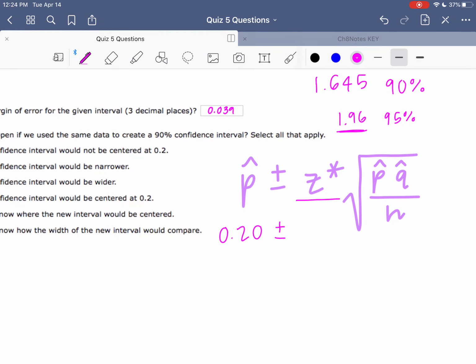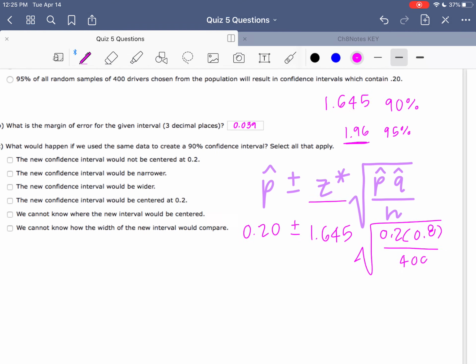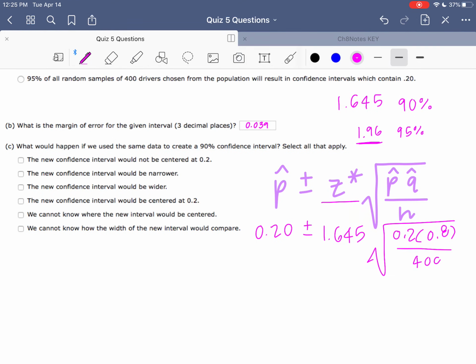So here, this would be 1.645. And then our standard error is the same because we're still using that same p-hat. So 0.2 times 0.8 divided by our sample size of 400. Now, you don't actually have to calculate all that, but you certainly could if you wanted some more concrete values to work with here. But let's think about some of these options.